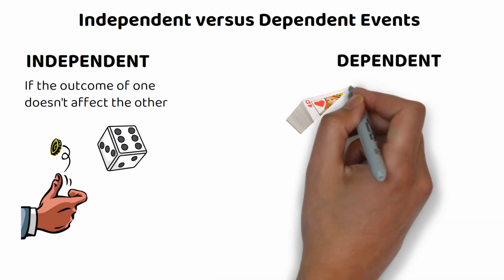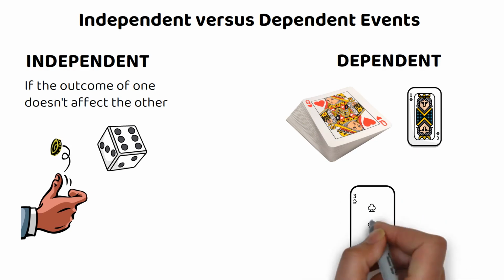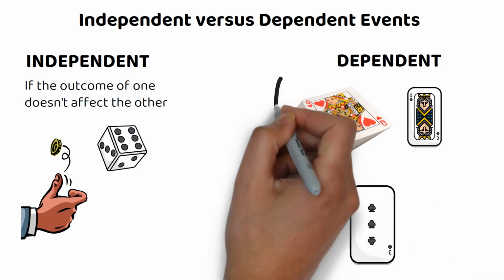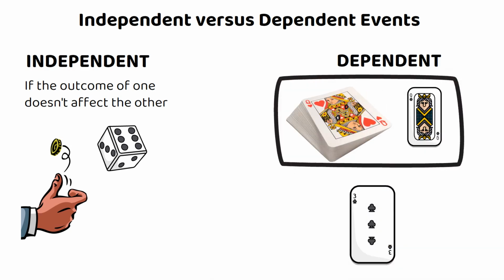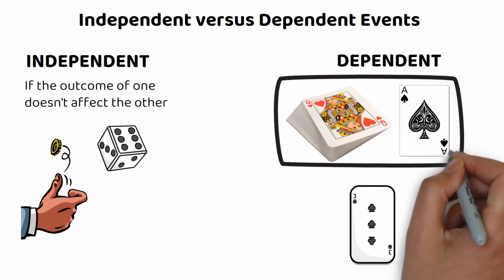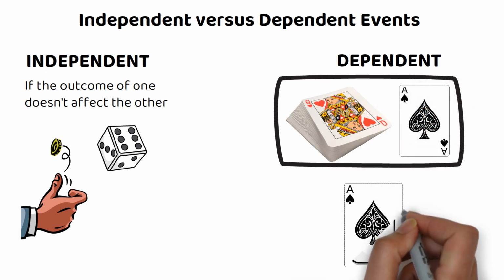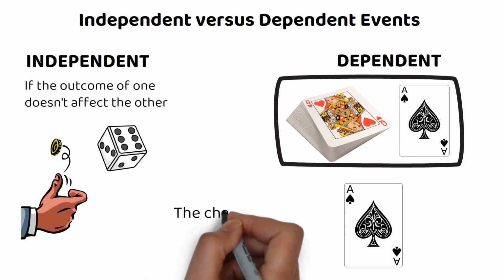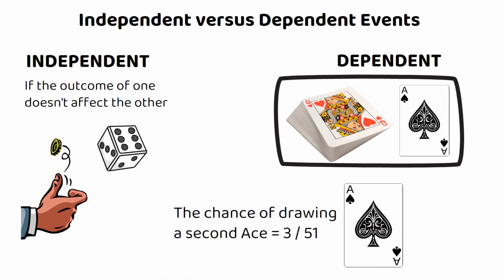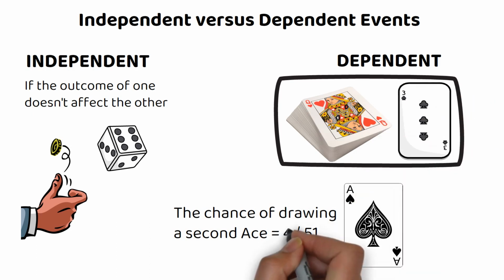But if you remove a card from a deck and don't replace it, the next card's probability is now dependent on the first event. If you draw an ace and don't replace it, the next draw is dependent on the first. The chance of drawing a second ace is 3 out of 51, since there are only 3 aces left in the deck. If the first card wasn't an ace, the chance changes to 4 out of 51, since there are still 4 aces left in the deck.